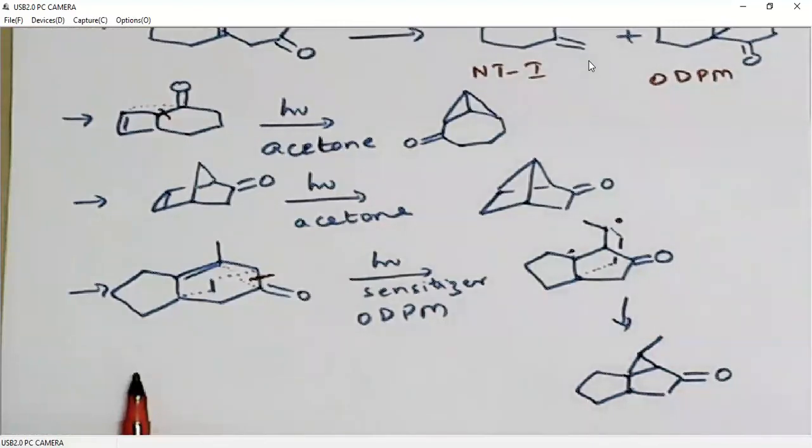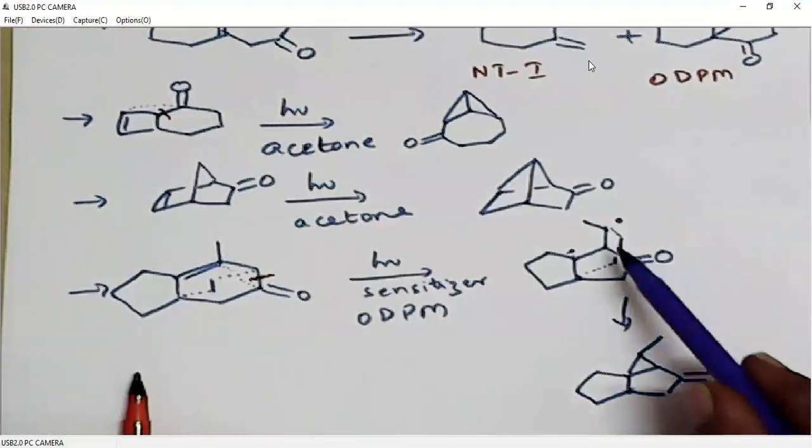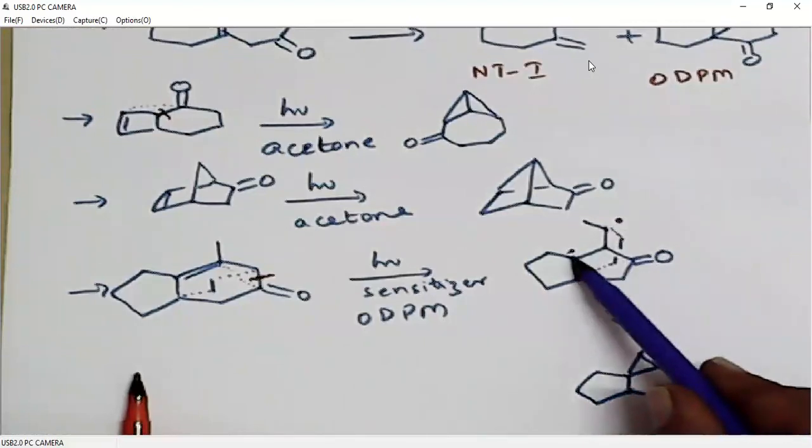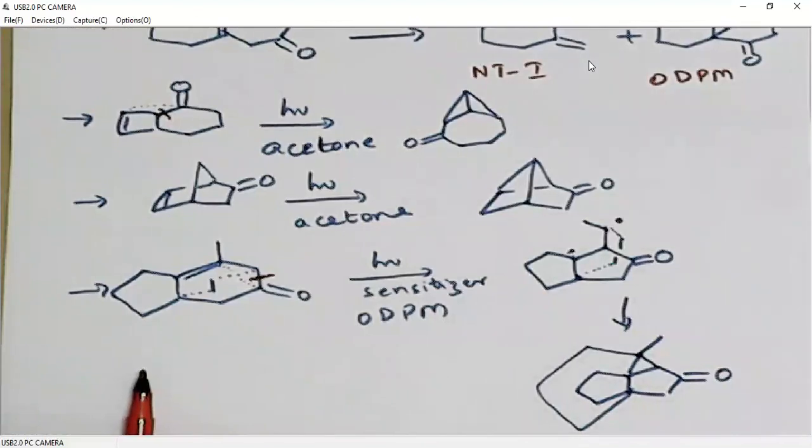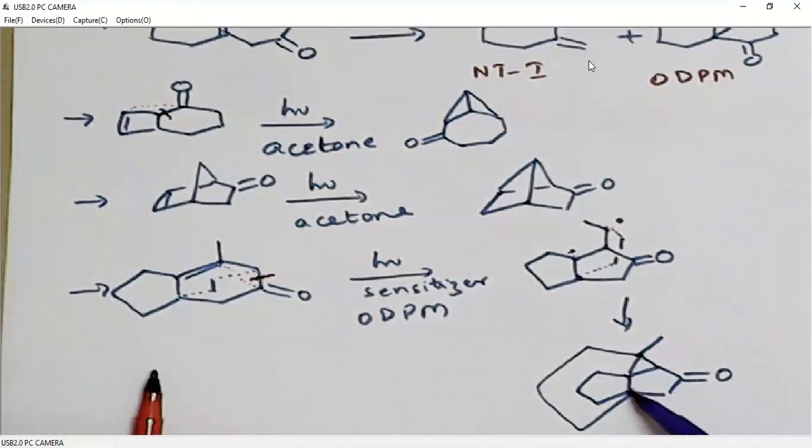We have this 5-membered ring. Then we have this 6-membered ring, 1, 2, 3, 4, 5, 6. 1, 2, 3. I'll write like this to avoid confusion. So this is the 6-membered, 1, 2, 3, 4, 5, 6.